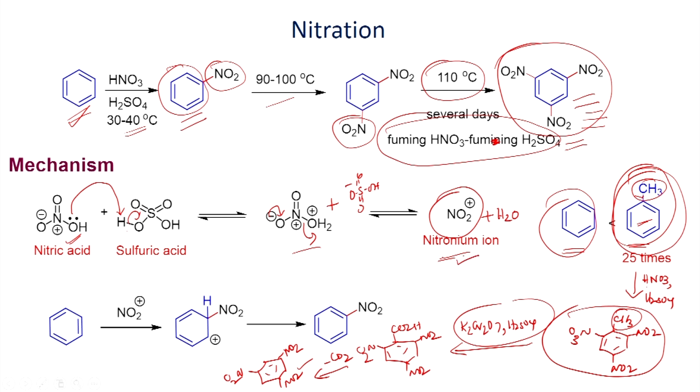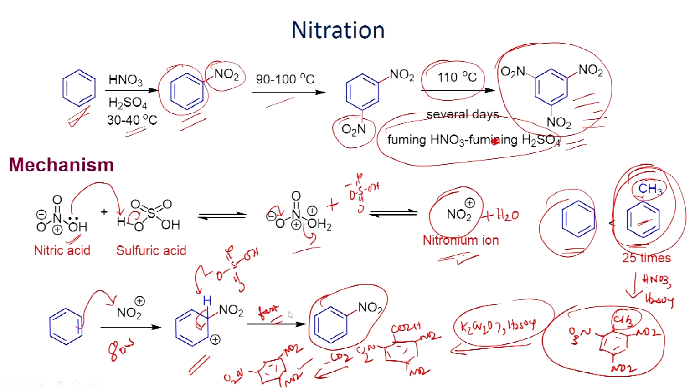Once you form this, the benzene ring can act as a nucleophile and undergo an addition reaction, as you can see here. Then you will be able to get this carbocation intermediate. Once you form this, it can lose a proton, and then you will be able to get nitrobenzene as the product. This step is fast.